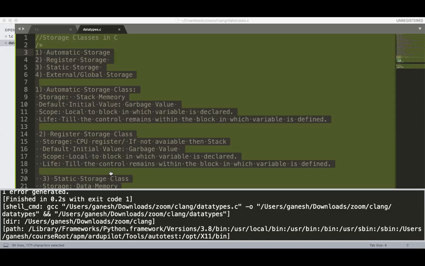Fibo 1 will return 1. But Fibo 2 has to call one more function, that is Fibo of 0. So Fibo of 0 is again called.